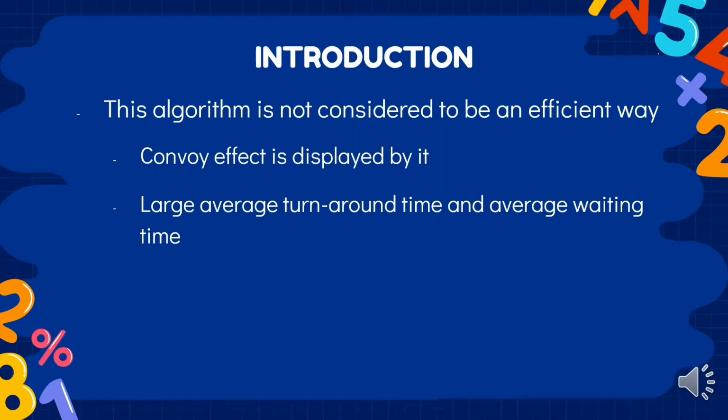Although this scheduling algorithm is not considered to be an efficient way of scheduling processes because there are many drawbacks. The first one is that the convoy effect is displayed by it. The second one is that this algorithm has a very large average turnaround time and average waiting time. Due to this, the effectiveness of the system decreases and processing becomes slow.